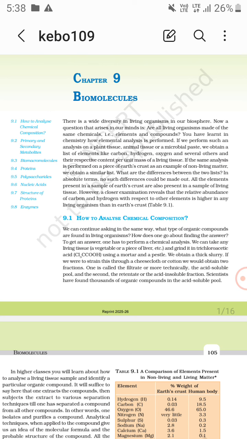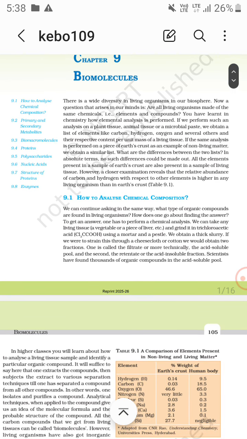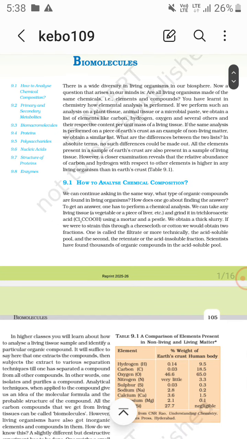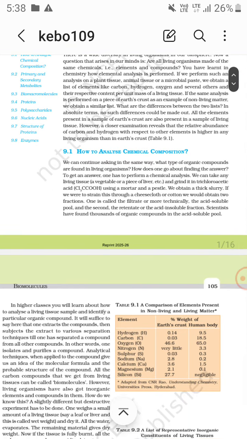Right now, all the elements present in a sample of earth crust are also present in a sample of living tissue, and the relative abundance of carbon and hydrogen with respect to other elements is higher in living organisms than in earth crust.